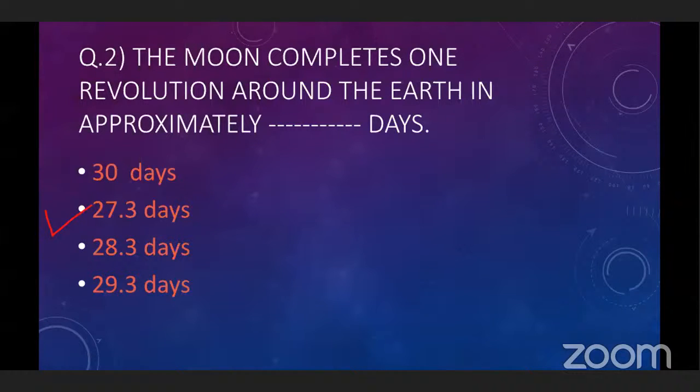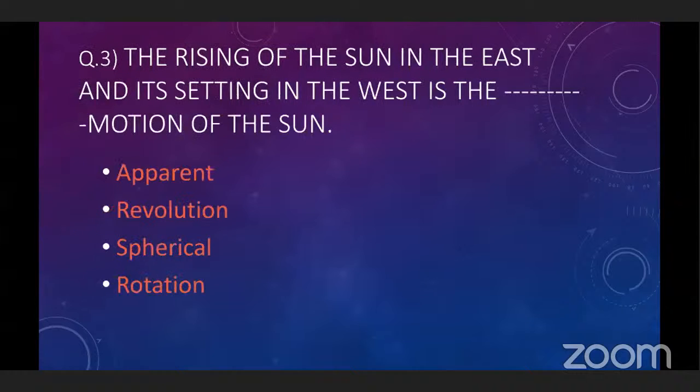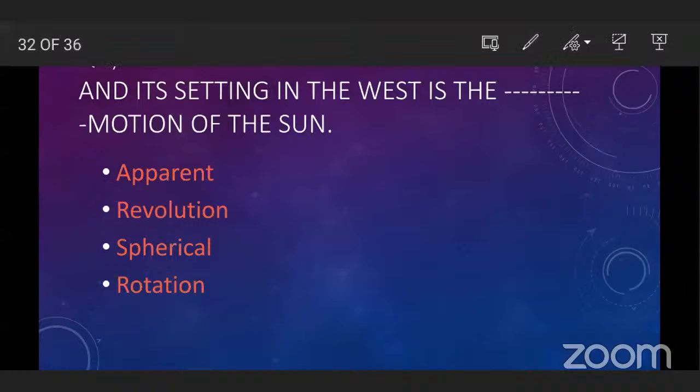Next question. The rising of the sun in the east and its setting in the west is the dash motion of the sun. Apparent motion. Yes, it is the apparent motion of the sun.